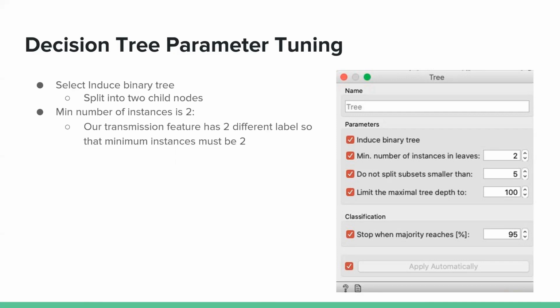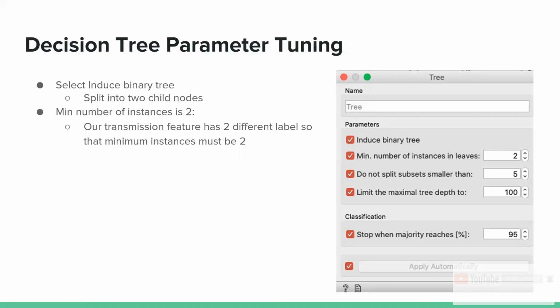And we select induce binary tree because we're splitting into 2 child nodes, and we checked minimum number of instances in leaves because the algorithm will never construct a split which will put less than the specified number of training examples into any of the branches. And the target class is 2. We select 2 as the minimum number of instances in leaves. Do not split subsets smaller than: we select 5. This is for the algorithm to not split the nodes with less than the given number of instances.